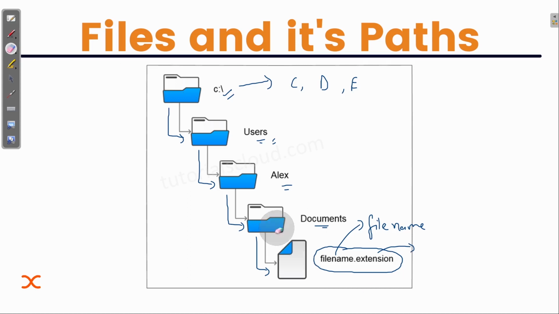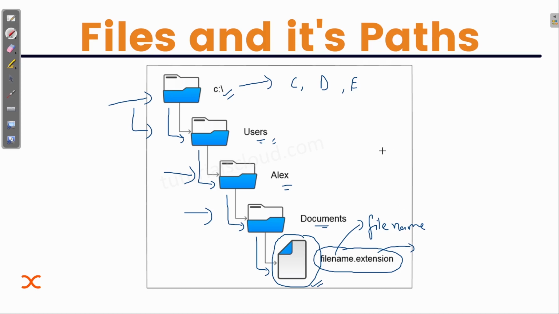Now, if I want to use this file, whatever the name of this file is, what I need to do is first go to the C drive, then go to users, then Alex, then documents, and then I will find this file name dot whatever the extension is. That's called a path. That's the path that we follow to reach this file. So if I want to access this file, I need to follow this path.